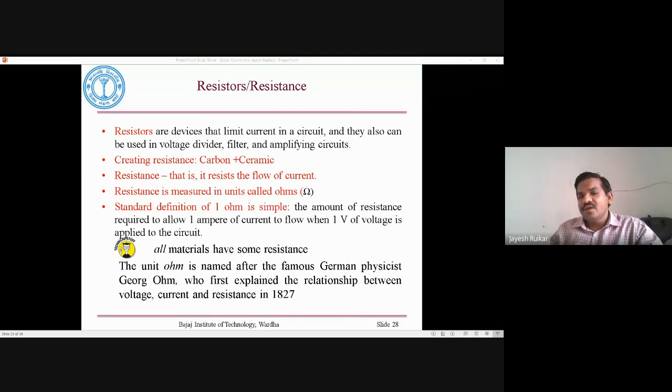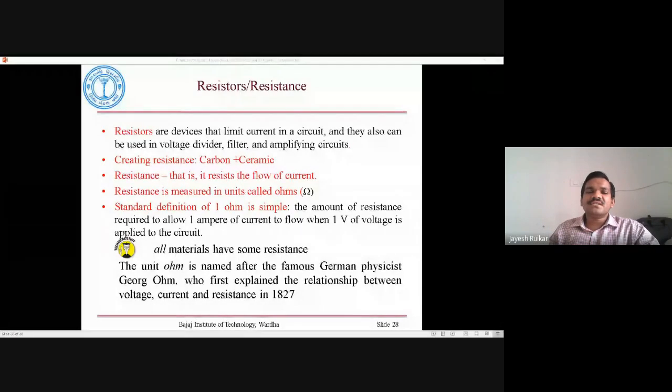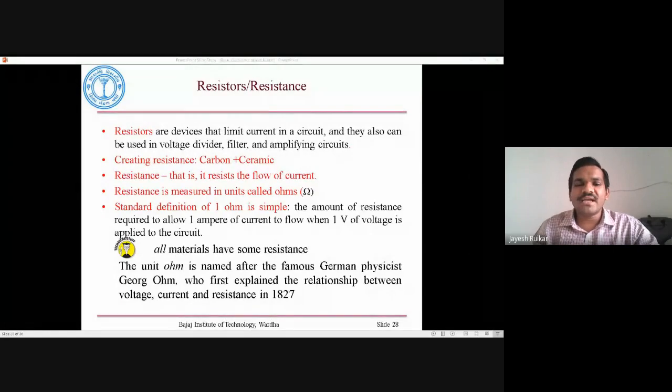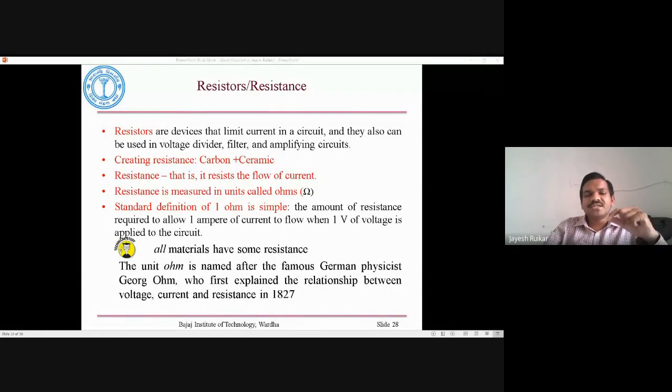If we add mostly conducting material, the resistance is low. If we add mostly insulating material, the resistance is high. Now the question arises, what determines how much resistance an object has? That we can see in the next PPT.